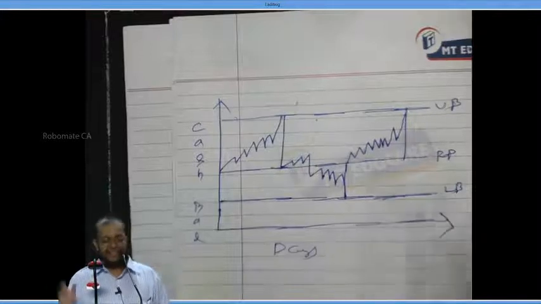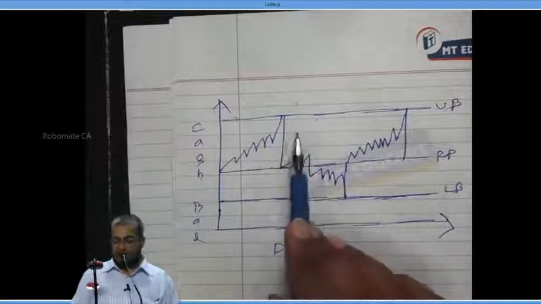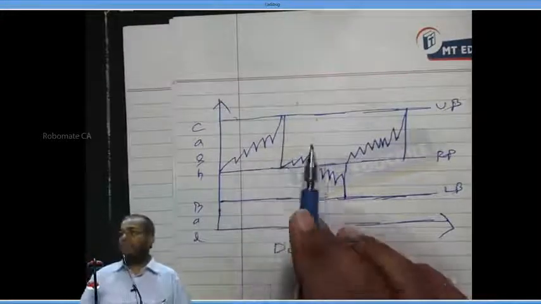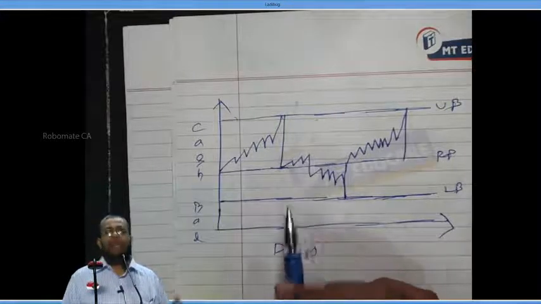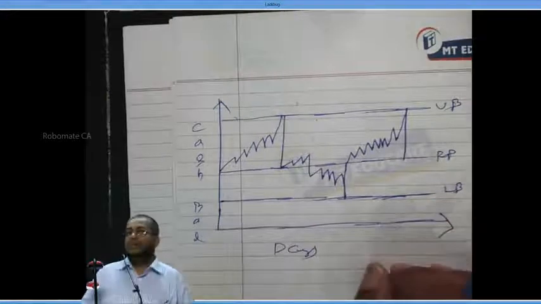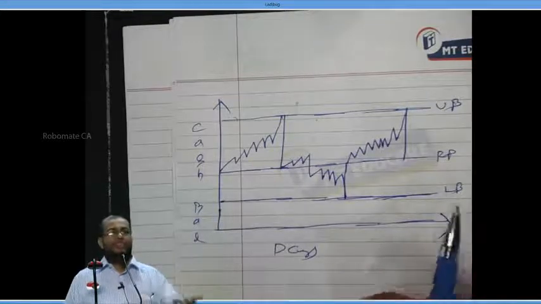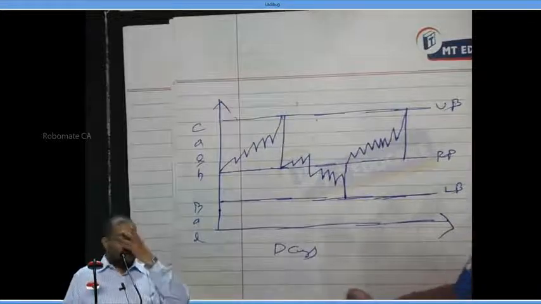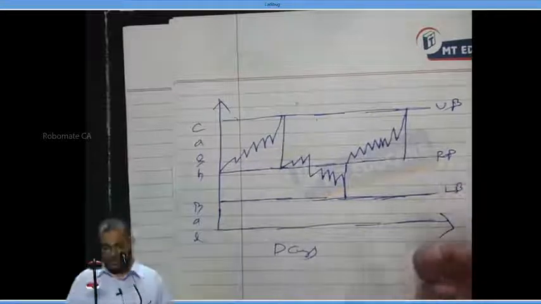When the cash balance touches the upper bound, what should he do?